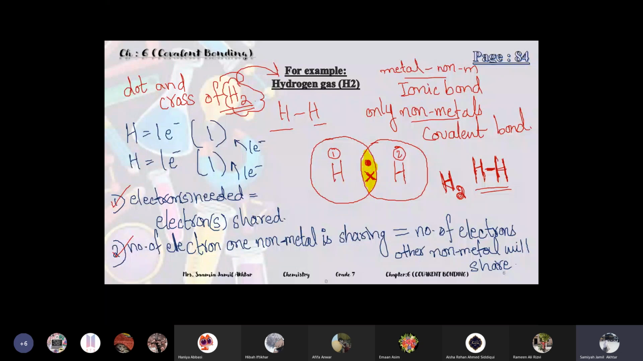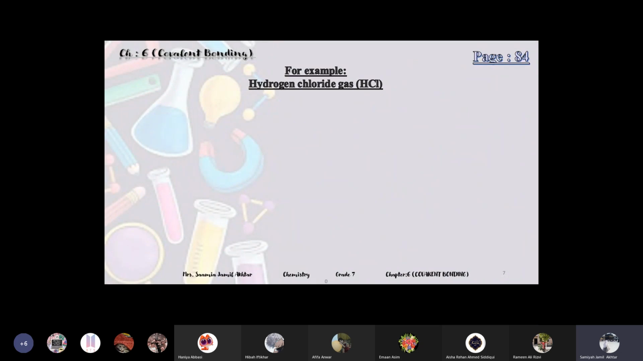I'm doing the second example. Please keep these 2 points in mind. The second example that we're going to do is hydrogen chloride. These examples are simple and they are not in the book. In the book they have directly given the example of methane. So before doing the methane example, do these simple examples to make it clear.